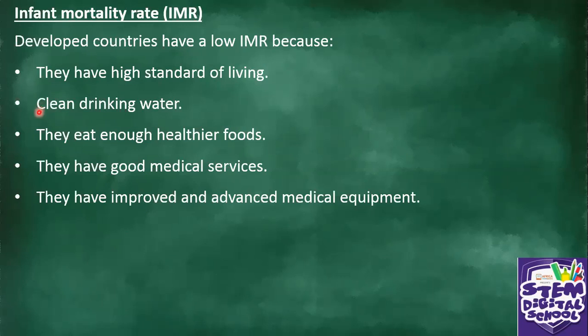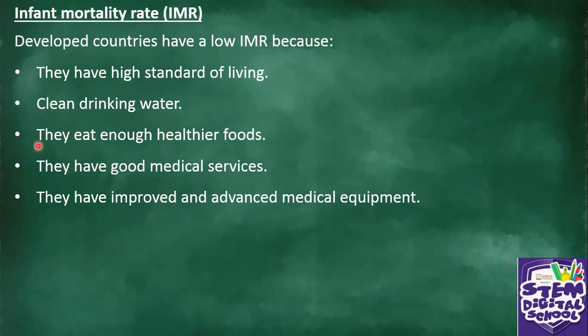There is clean drinking water. Remember, in Africa, we've got a problem of clean drinking water. We don't have that. Our water maybe most of the time is polluted, it's unclean. And this causes what? Diseases like diarrhea, which results in what? Babies, they die.